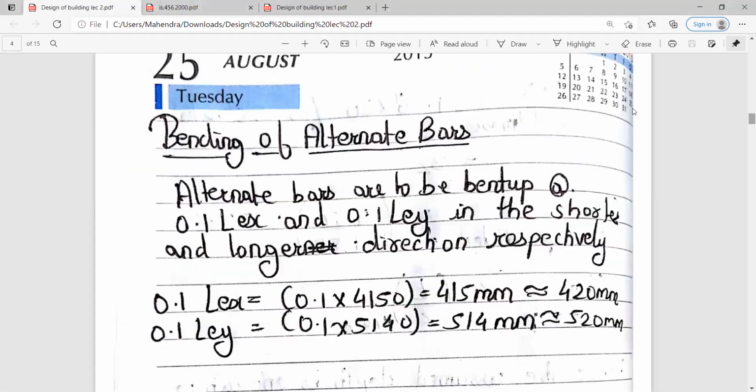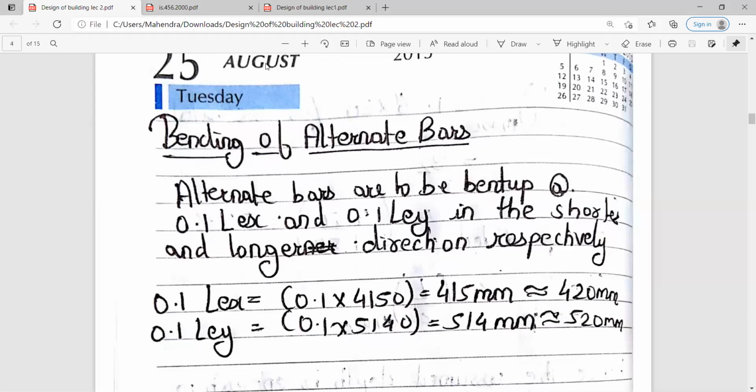Then you need to do bending of the alternate bars. The alternate bars are to be bent up at the rate of 0.1 LEX, that is L effective in the X direction, and 0.1 into LEY, that is the effective length for the longer direction, in the shorter as well as the longer directions respectively. जो भी alternate bars आप लोग provide कर रहे हो वो bent up कहाँ से होंगे? वो bent up होंगे 0.1 into LEX and 0.1 into LEY both for the shorter as well as for the longer direction.